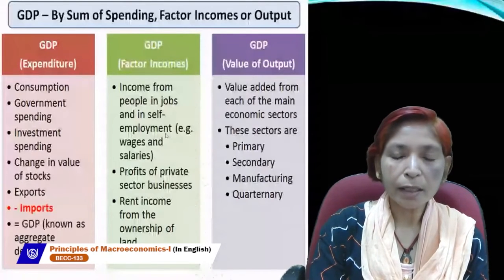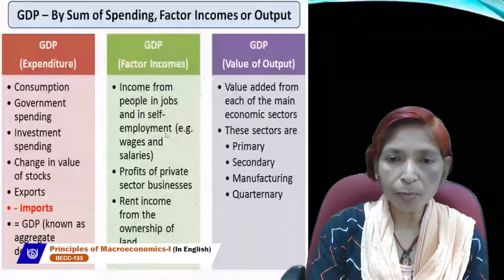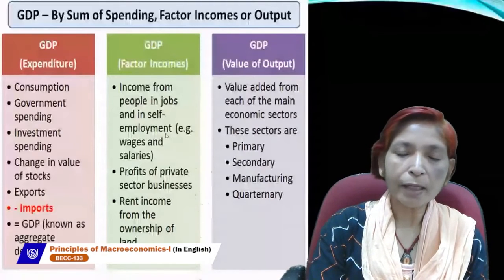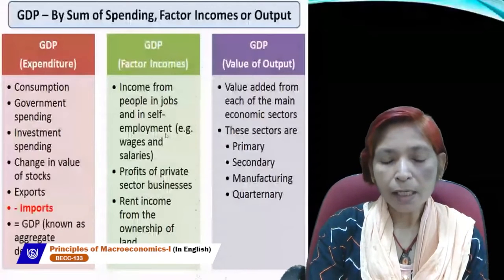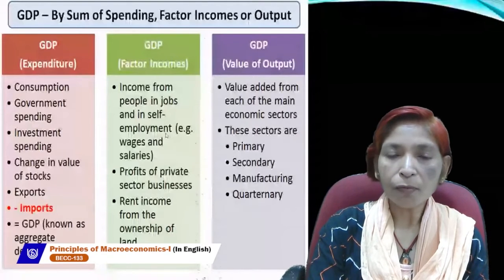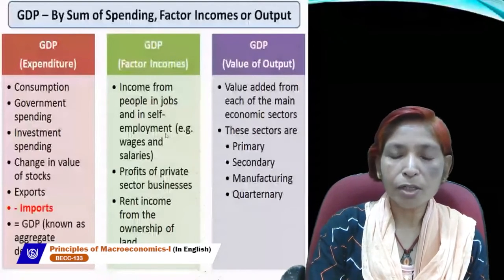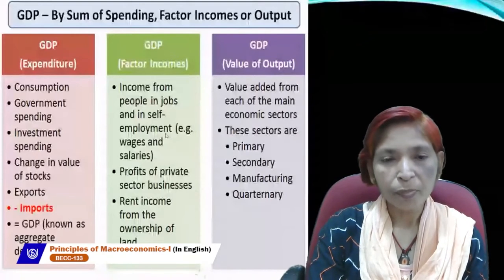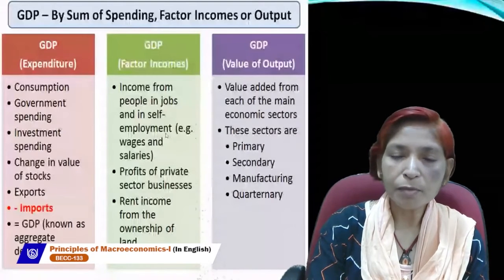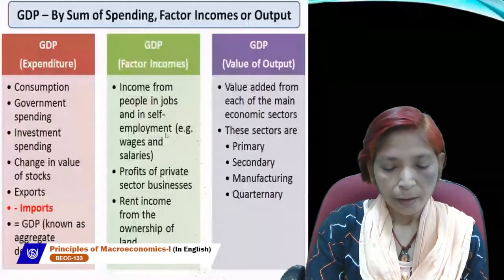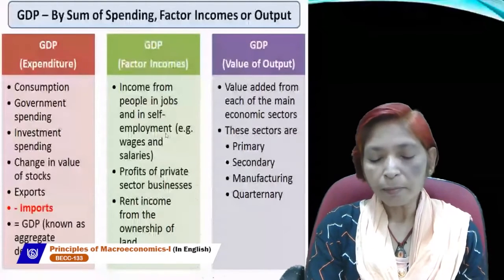If we deduct intermediate consumption from value of output, then only final goods value we can estimate. And these final goods values are always included in the estimation of national income. That's why value added is estimated by deducting intermediate consumption from value of output. These are the three methods.